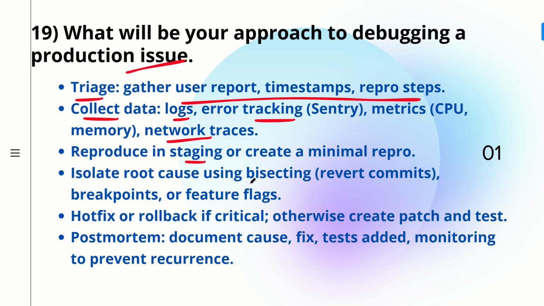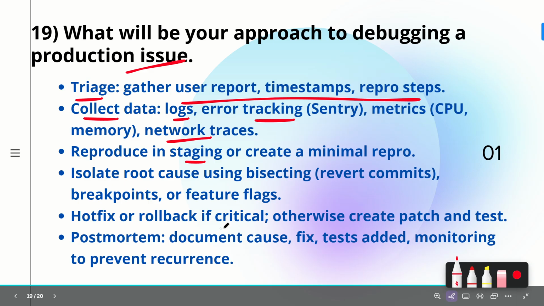Then isolate the root cause using bisecting, reverting commits, breakpoints, or feature flags. So you have to isolate the root cause: before what commit this bug was not there, and after what commit this bug has come. You can try reverting a few of the commits, or you can bisect or add some breakpoints, to find before what date this bug did not come, and after what commits or what date, after what feature this is coming.